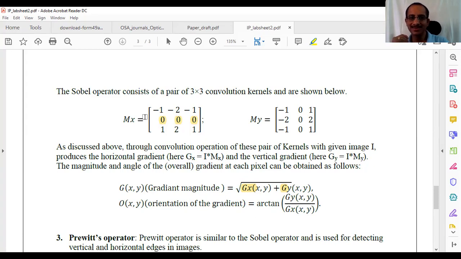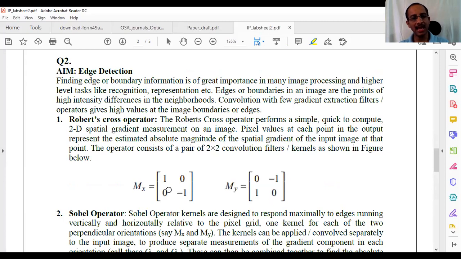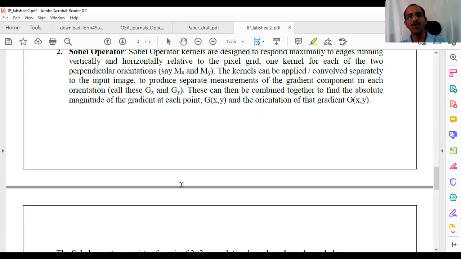No answer? Assume that I have to simplify your discussion. I am finding the gradient with a mask like this, only ones and minus ones. Then what do you think is the maximum value of this gradient image? What is the possible minimum value of this gradient image? You can construct your hypothetical cases to answer my questions. If anybody is answering, I will wait. Otherwise, you answer me in the next class or in the lab sheet. Just think of what the range is.